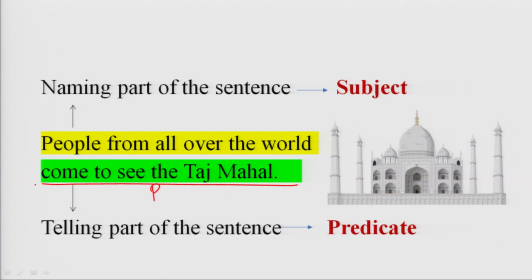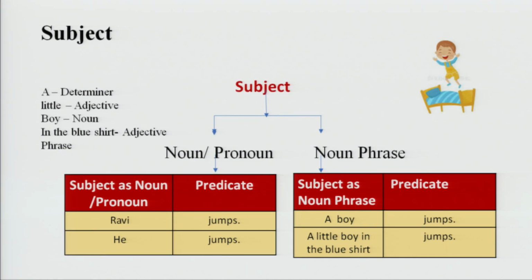Predicate starts from verb. Come to see the Taj Mahal is the predicate part of this sentence. It is the telling part of this sentence. People from all over the world is the subject part of this sentence. Let us discuss subject and predicate in detail separately.